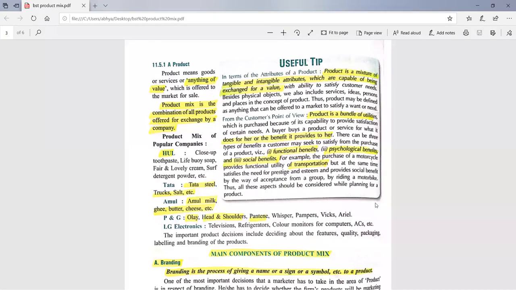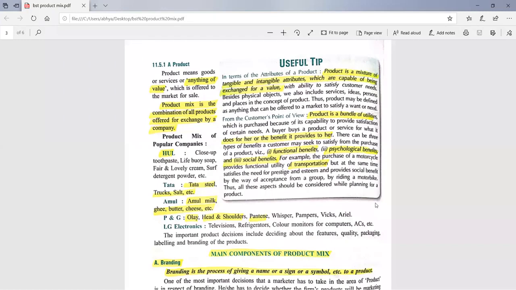We will be recognized by other members or by our neighbors. They will think something high about us, that we have a car which they do not have. So every product gives us three benefits. These are the NCERT lines, and please write these three benefits: functional, psychological, and social.